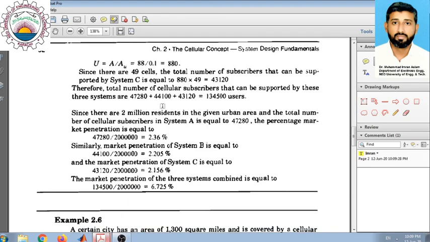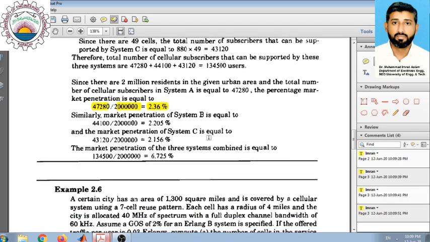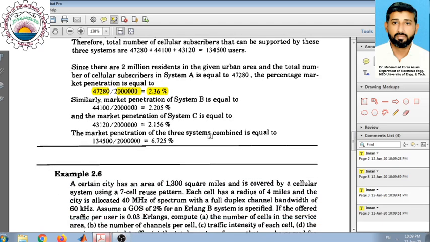So we can directly calculate market penetration for each of the systems by simply dividing the number of subscribers by the total population. So for system A, the total number of users is 47,280, and if we divide it by 2 million, we get a value of 2.36%. So system A has a market penetration of 2.36%.